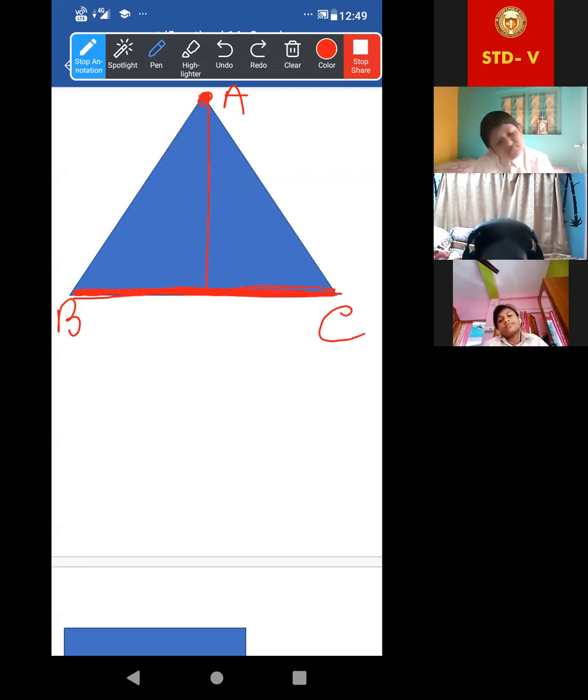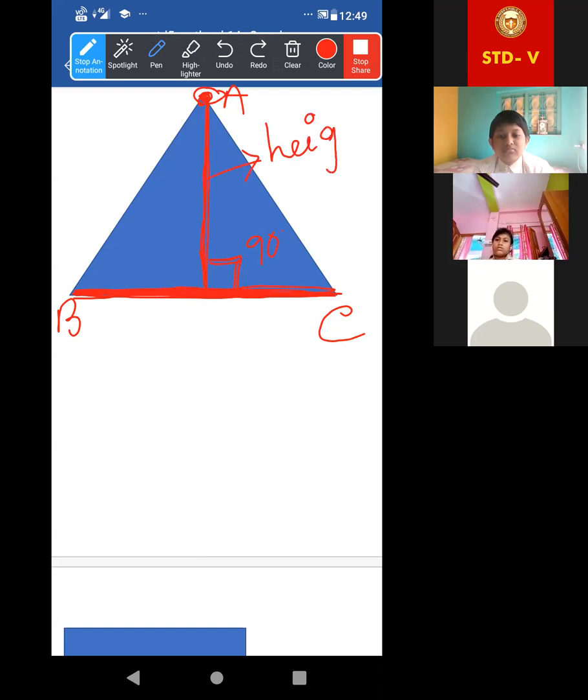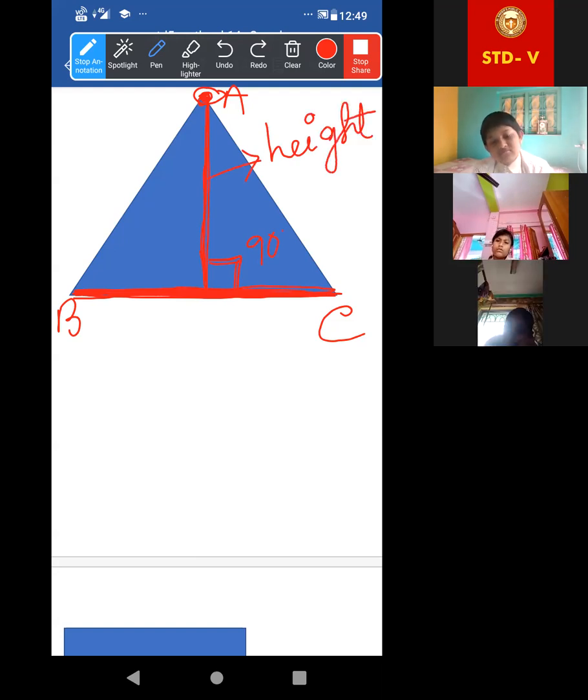Now look. If we have considered BC as base, the opposite vertex of BC is A. Now from A, if we draw a straight line, it should be 90 degrees. The angle between them should be 90 degrees, okay? Got it? That means the perpendicular line, 90 degrees means perpendicular line. So it is called the height of the triangle. With respect to this base BC, this is the height.